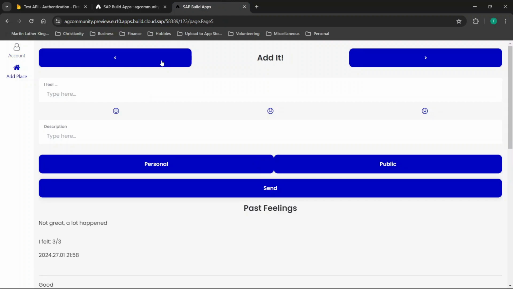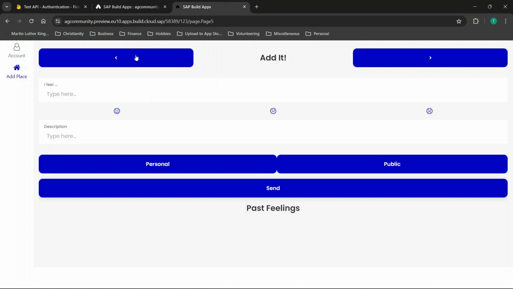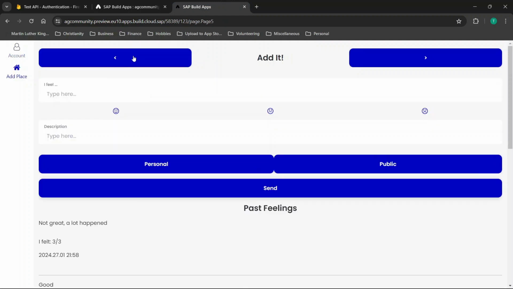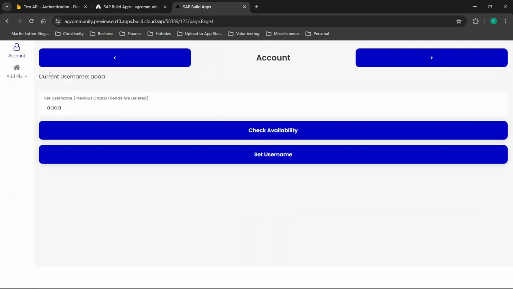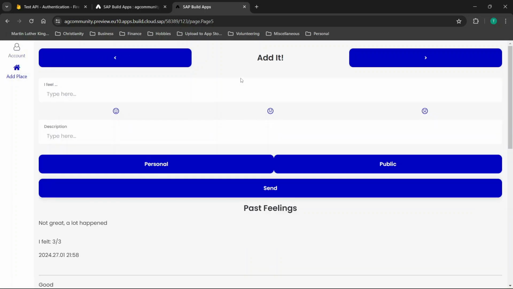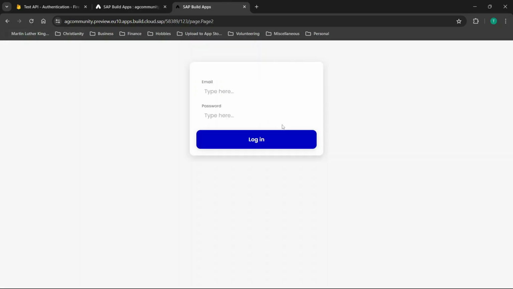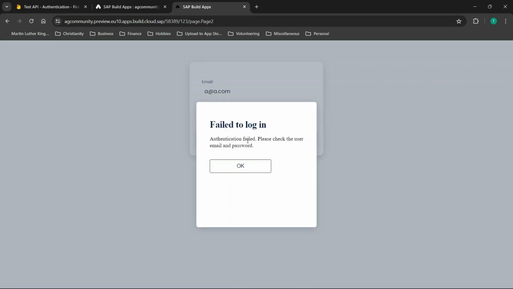So if you delete the account, as you can see when we're scrolling through, it does appear like I still have some access when I'm logged in here. But again, once you refresh the page or log out and log back in, you should end up with an inability to log in or access that account. So in this case, if I were to type in the same credentials, you'll see here that when I go to log in, it failed: check email and password.